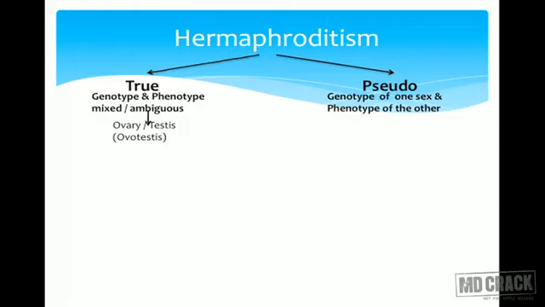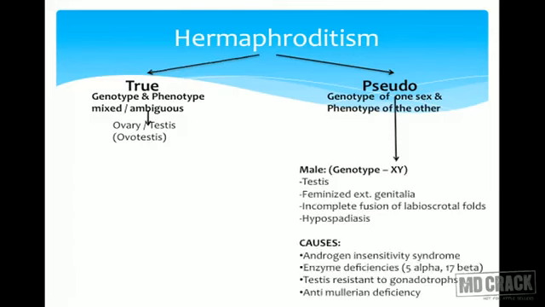In pseudohermaphrodite, the genotype will be of one sex and phenotype would be of another sex. Now we are going to see many reasons or many examples of pseudohermaphrodite, and that is what is intersexuality, where actually the person is genetically male but appears as female, or genetically the person is female but appears as male. Many eunuchs are from this group.